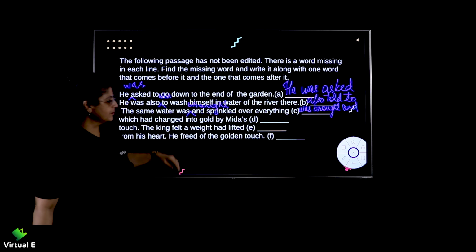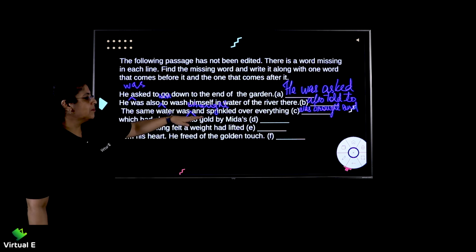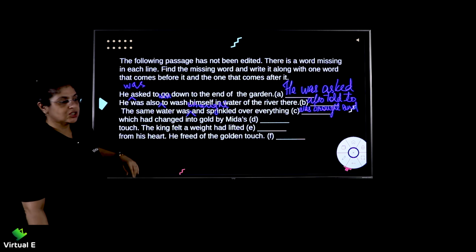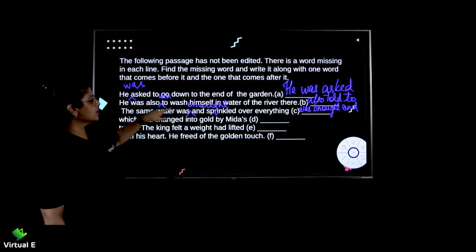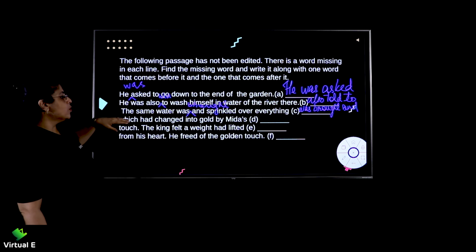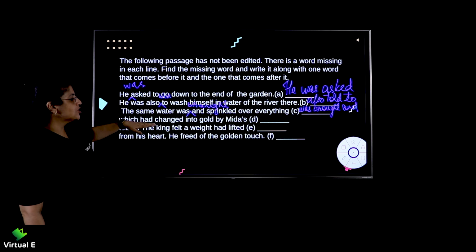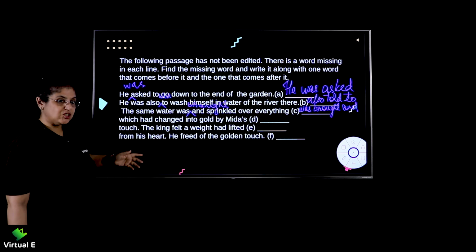Okay. Moving further. Which had changed into gold by Midas's touch. Now, let's read it again. The same water was brought and sprinkled over everything, which had changed into gold by Midas's touch. Which had changed?